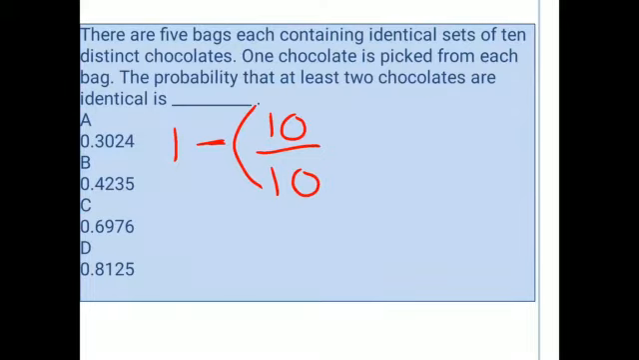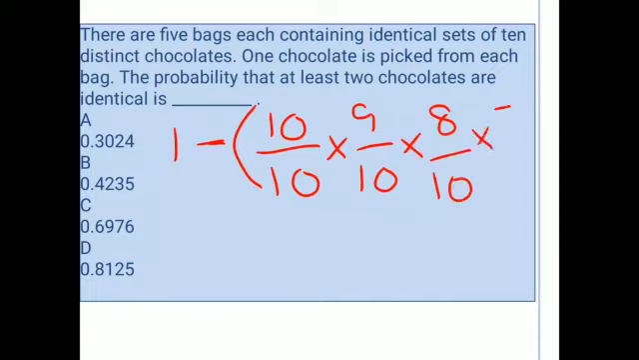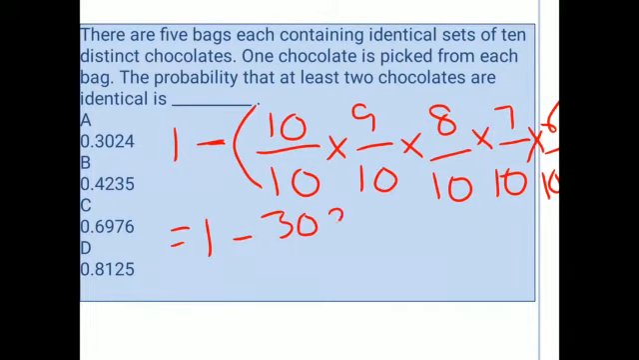So the first case is over. Next, from the total number of 10 chocolates, 9 chocolates are distinct, like that 8 chocolates are distinct, and 7 chocolates are distinct, and 6 chocolates are distinct. So by calculating this we will get 1 minus 30,240 by 1 lakh.